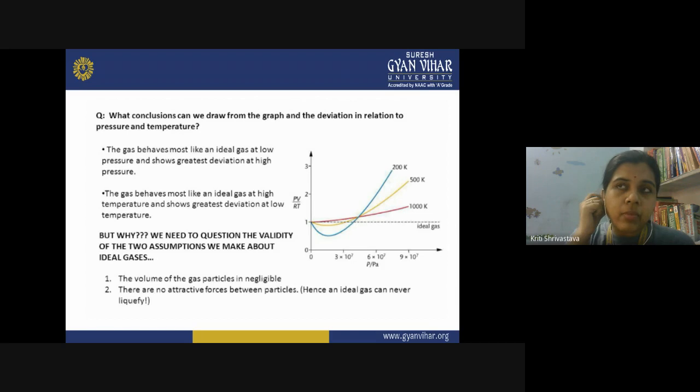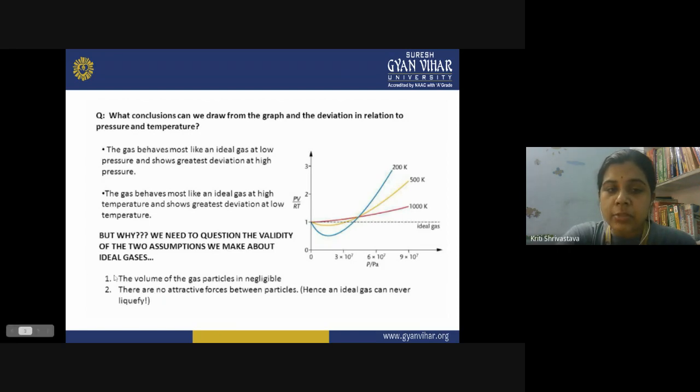In the kinetic theory of gases, two wrong assumptions were made about the ideal gas. The first assumption: the volume of the gas particle is negligible. The individual particles present inside the gas, their volume is negligible as compared to the volume of the gas.